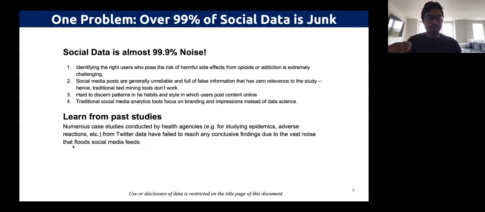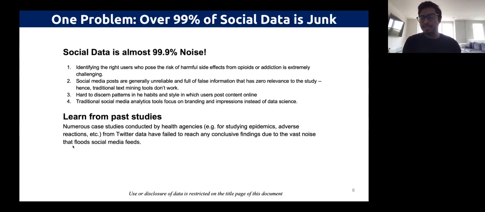So we think that identifying the right users who pose the risk of harmful side effects is the right way to approach it. And so how do we find that? This is a challenge because social media posts are generally, like I said, unreliable. They often have false information. And when we're looking at case studies, it's really a challenge because unlike other case studies where the analyst has knowledge about the nature and structure of the data, social media is not the case. The analysts really cannot predict what other people are going to post. And another important factor is that social media data is constantly changing.